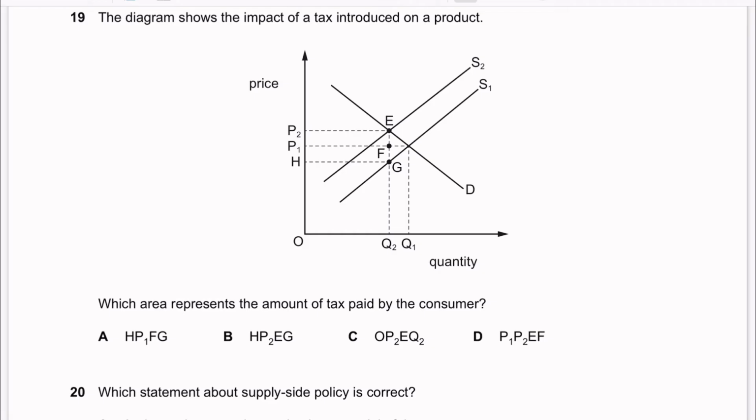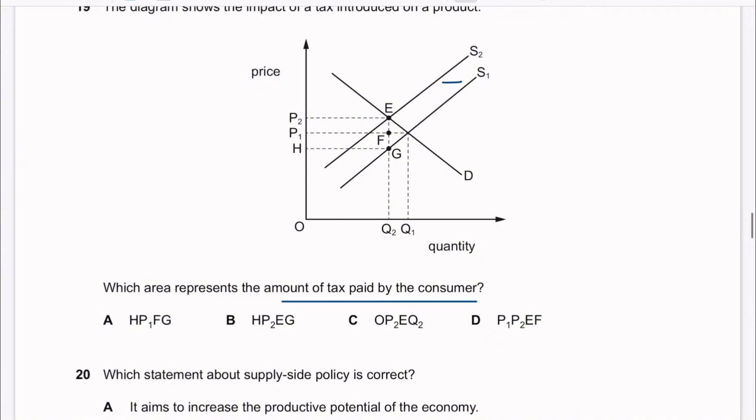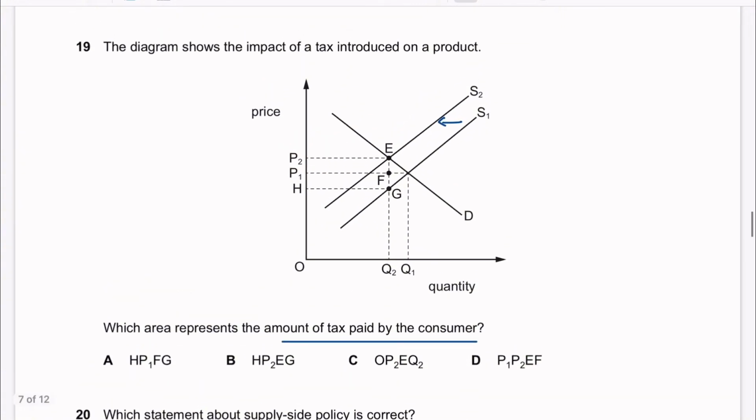Question 19. The diagram shows the impact of a tax introduced on a product. Which area represents the amount of tax paid by the consumer? So imposing a sales tax will reduce the supply from S1 to S2 because the suppliers have less incentive to supply the product. S1 to S2. So we see that there's a reduction in quantity and also an increase in price. This increase in price is paid by the consumer. So it's P1, P2, E, F. D is the answer.